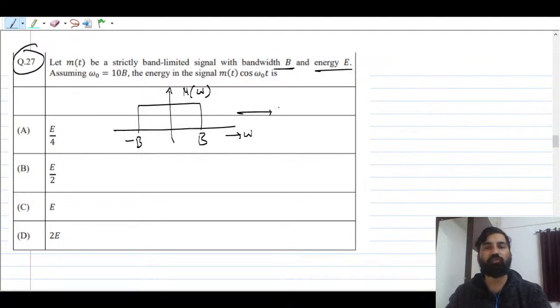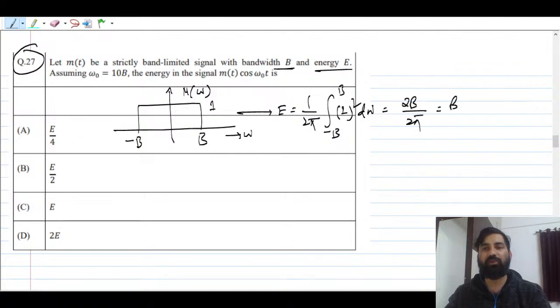Okay, and whose energy is going to be what? Whose energy you can just find out also. Energy is nothing but, from the Parseval relation, you can find out the integral from minus B to B of 1, right? So you can say 1 d omega, which is going to be what, guys? It will be nothing but 2b by 2 pi, which is nothing but b by pi.